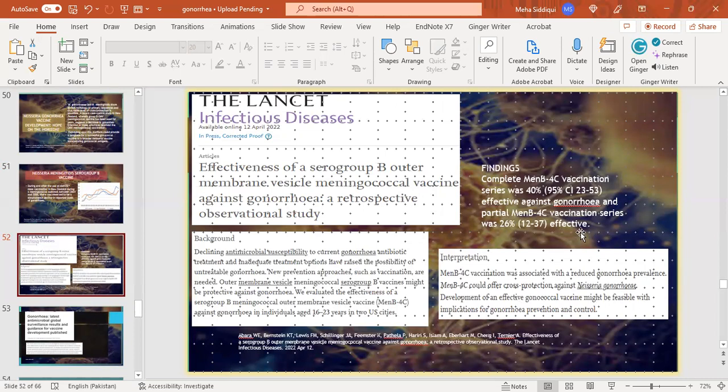So the interpretation was that MenB vaccination was associated with a reduced gonorrhea prevalence, and this could offer cross protection against Neisseria gonorrhea. And development of an effective gonococcal vaccine might be feasible with implications for gonorrhea prevention and control.